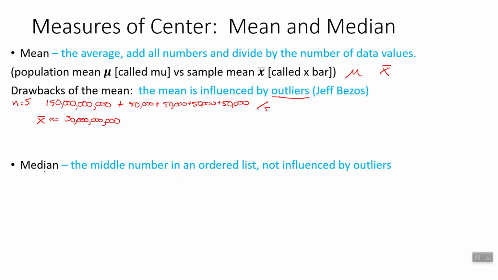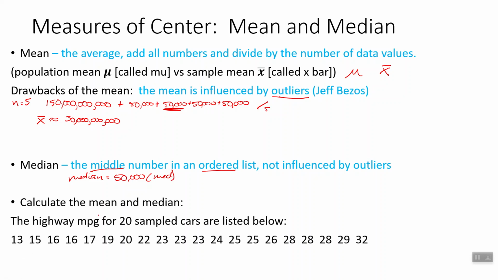All right, if we looked at the median here, the median is the middle number in an ordered list. We've got to have the list in order. It is not really influenced by outliers. The middle number would be 50,000. So the median here, which we don't really have a symbol for, by the way, usually we just write median, or we can write med, M-E-D, for median. That works too.